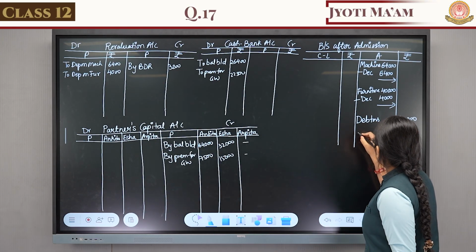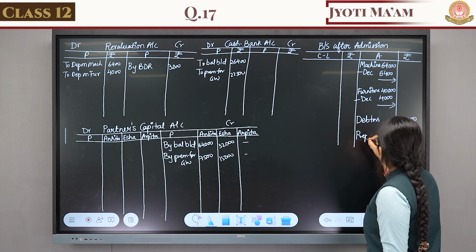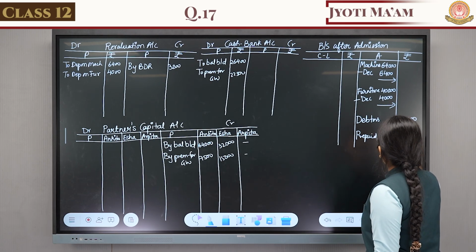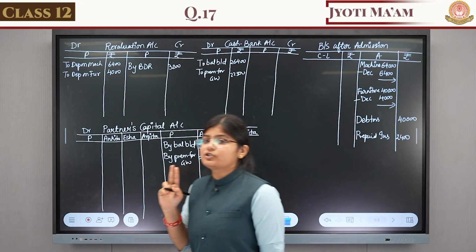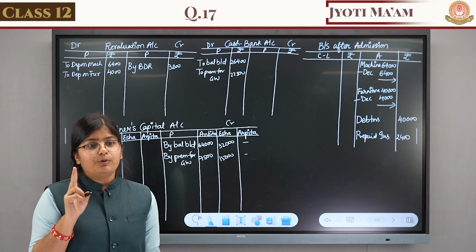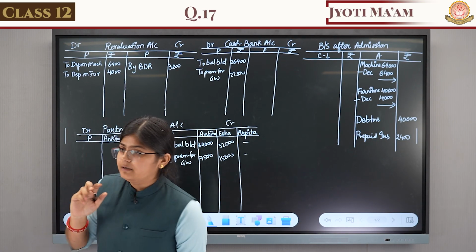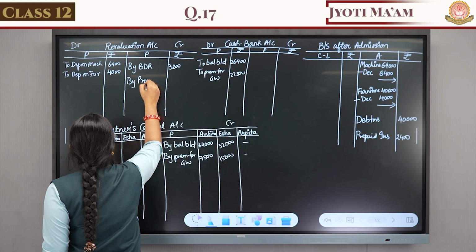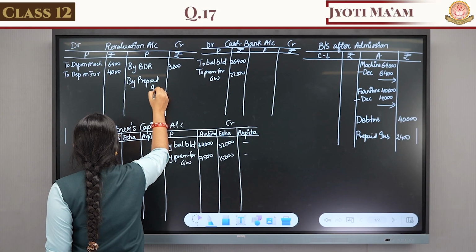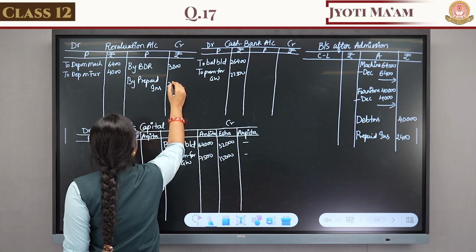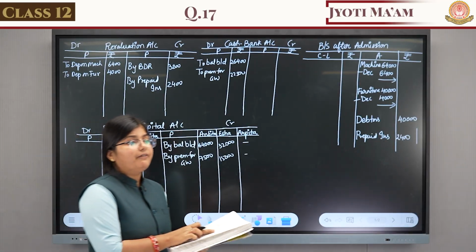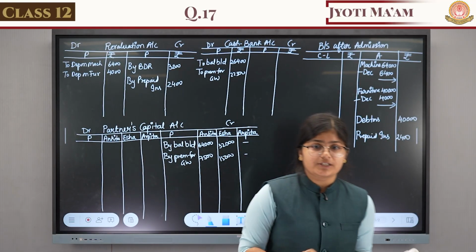So we write it on the asset side: prepaid insurance 2,400. The second entry goes to the revaluation credit side, because the asset is increasing by prepaid insurance 2,400. So we have done all the entries of the adjustment.